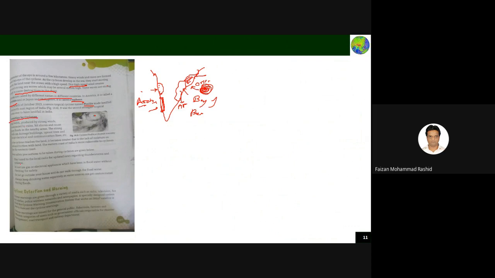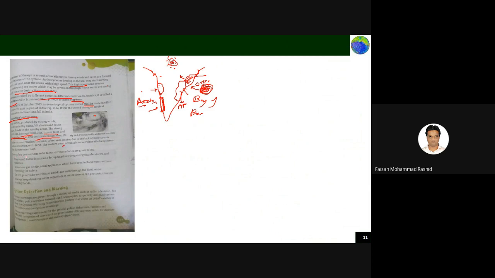What does the cyclone cause? Cyclones cause strong damage to life and property, uproot trees, and disrupt electricity and communication lines. Roads and bridges are broken due to cyclones. When a cyclone reaches the land, it becomes weaker due to the lack of moisture and friction. As the cyclone moves into the land area, it starts losing energy, and when it reaches an area where there is no water, it dies like this.